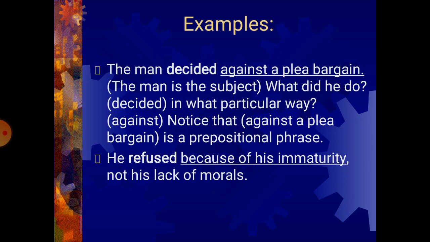The man decided against a plea bargain. The man is the subject. What did he do? Decide. In what particular way? Against. And notice that against a plea bargain is a prepositional phrase, okay? Because against is a preposition. He refused because of his immaturity, not his lack of morals, okay?